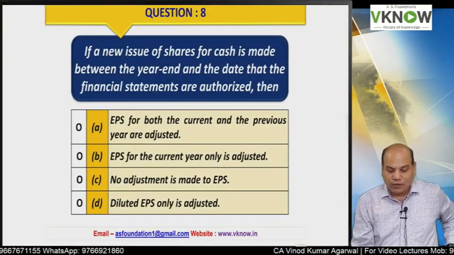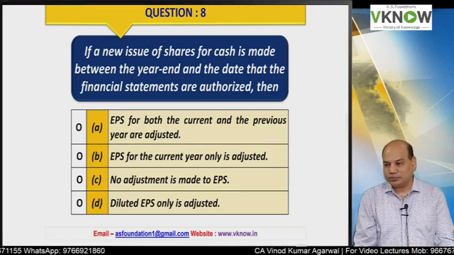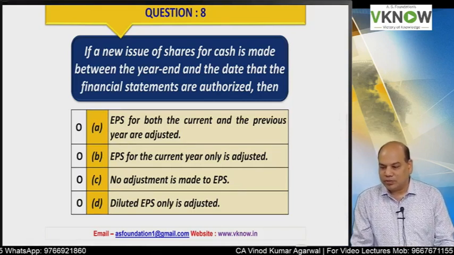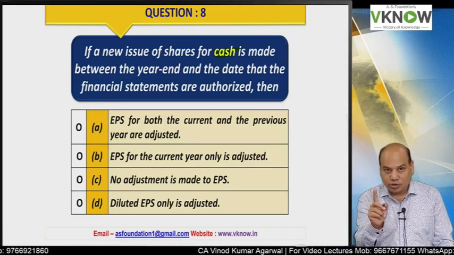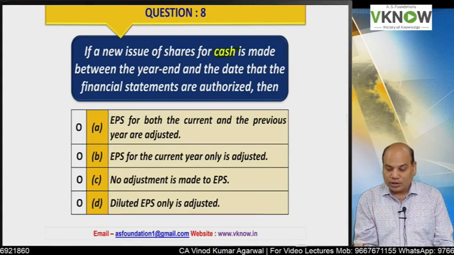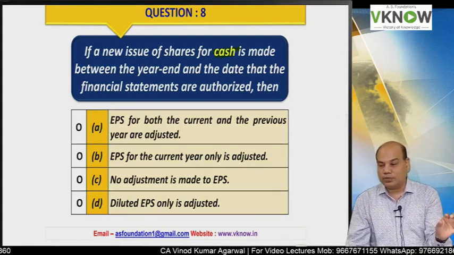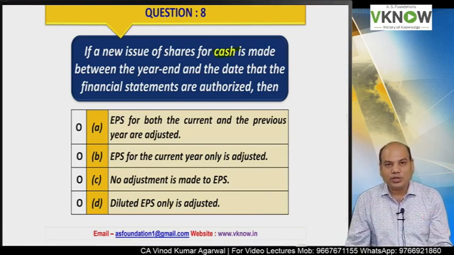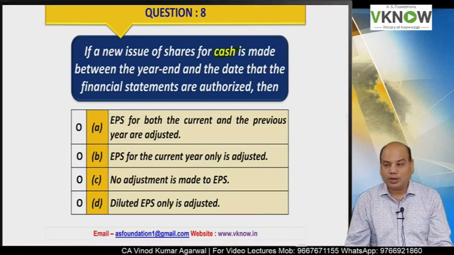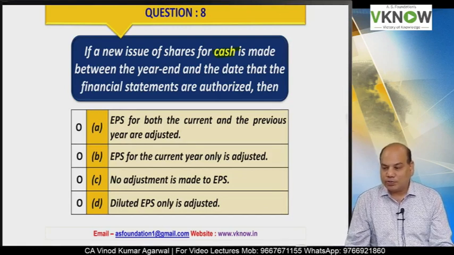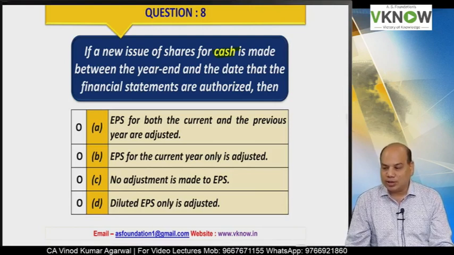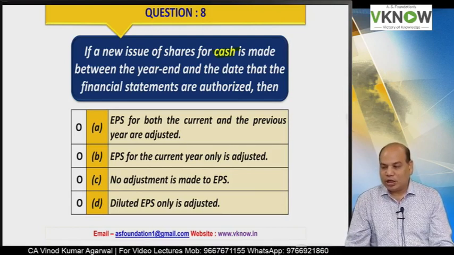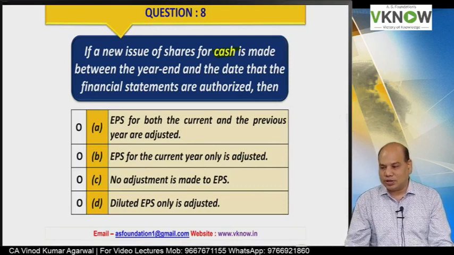Question number 8. If a new issue of share for cash is made between the date of year end and the date when financial statements are authorized, this is for cash, this is not bonus share, then option A, EPS for the current and previous year are adjusted. Option B, EPS for current year only is adjusted. Option C, no adjustment is made to the EPS. And D, diluted EPS only is adjusted.